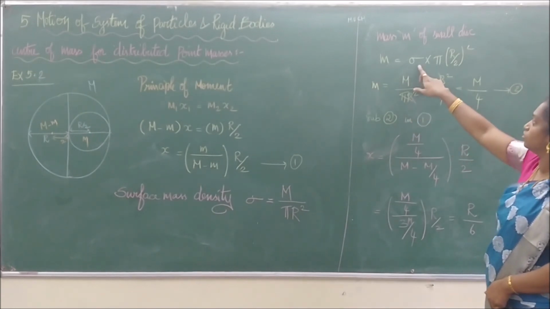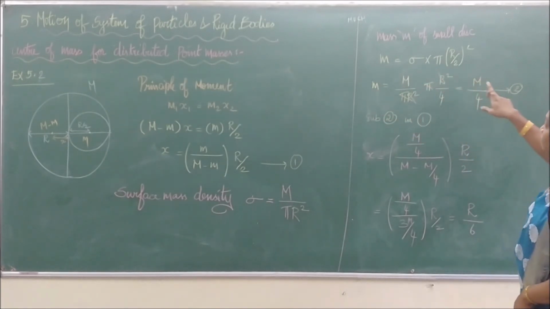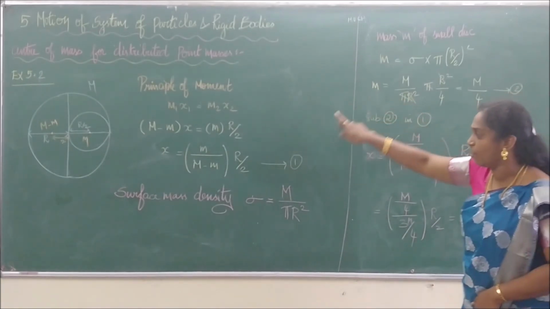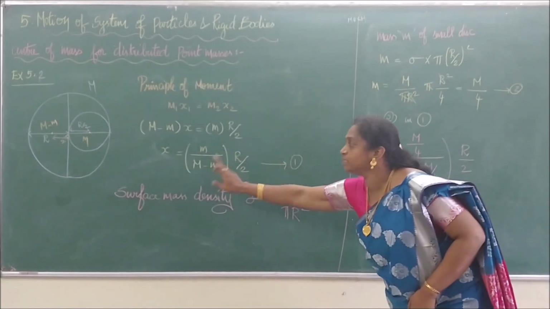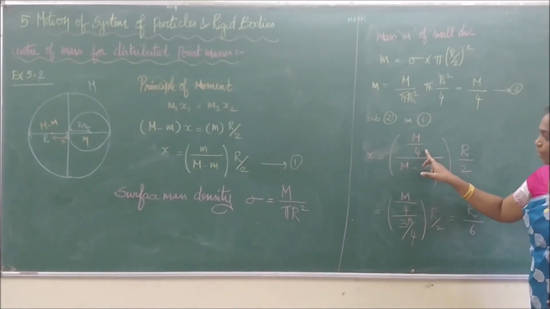We are substituting this value, and if we cancel it, the small mass will be nothing but the capital mass divided by 4. Right? So we have found the value of the small mass. We have found the value of x. So we are going to substitute the value of m in this equation.